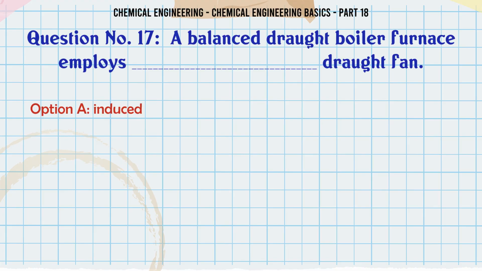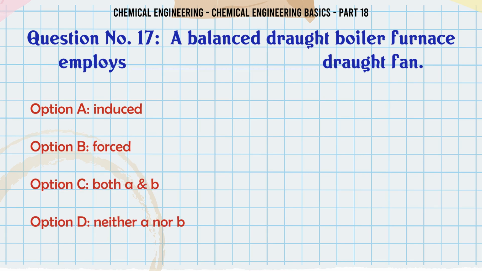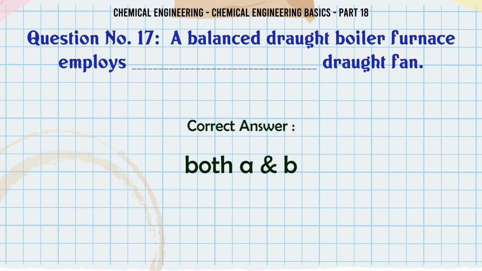A balanced draught boiler furnace employs draught fan. A. induced, B. forced, C. both A, B, D. neither A nor B. The correct answer is both A, B.